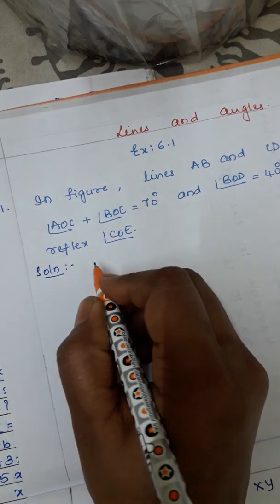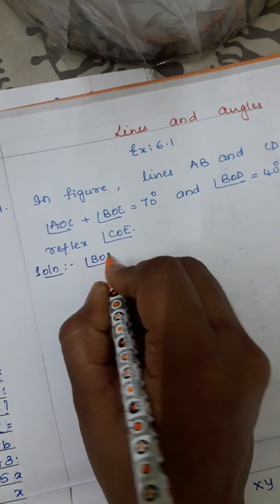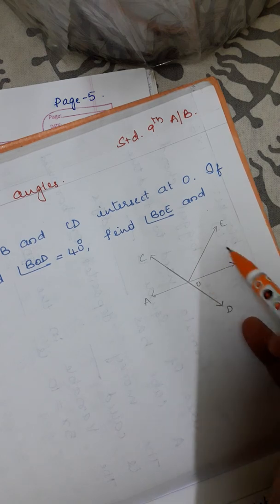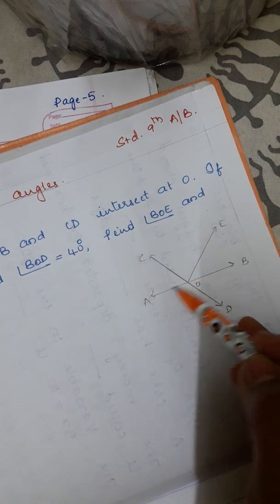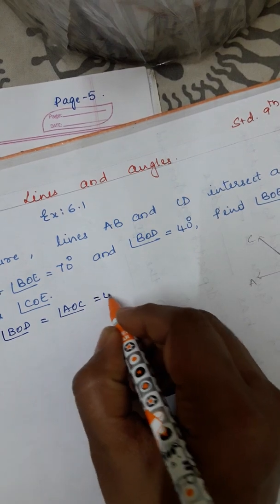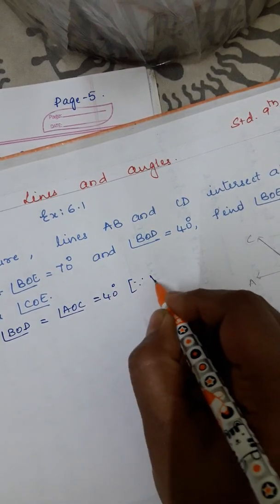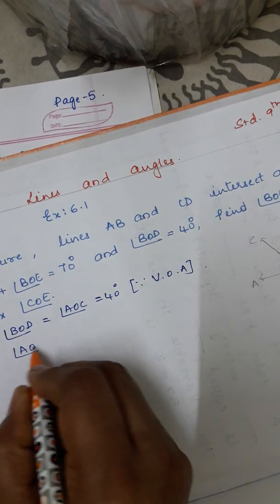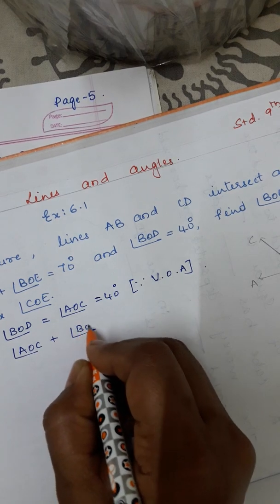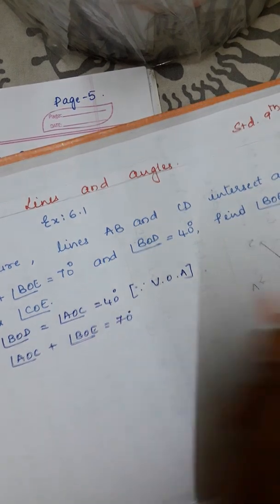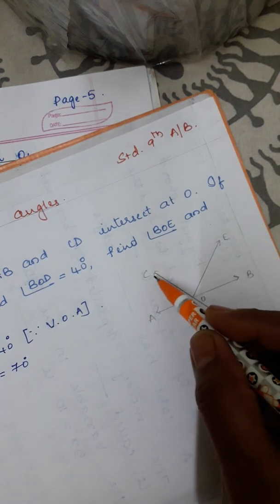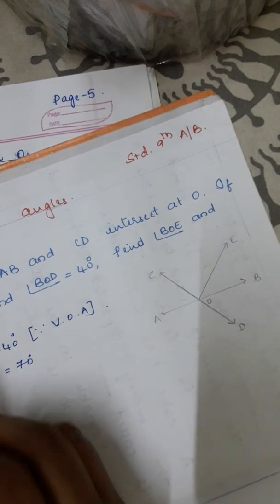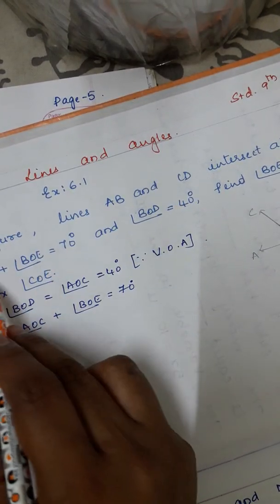Coming to the solution, as you can see here, angle BOD is equal to angle AOC. As you can make out in the question figure, angle BOD is equal to angle AOC, which in turn is equal to 40 degrees. Why? Because of vertically opposite angles. Then angle AOC plus angle BOE is equal to 70 degrees, which is already given in the question.